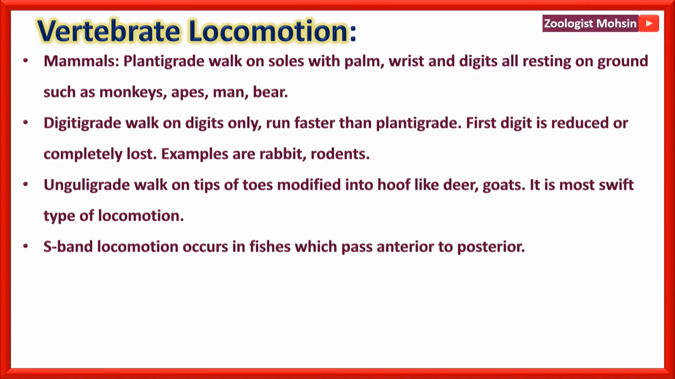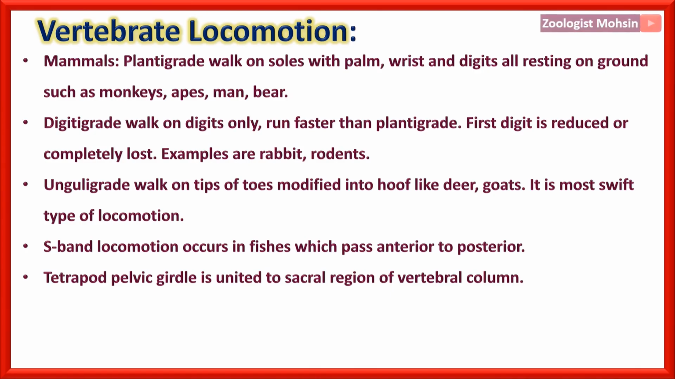Now S-bend locomotion occurs in fishes, in which waves pass from anterior to posterior. So, as the shape of S suggests, that is actually the movement of the body in the water. That's why that is called S-bend locomotion.